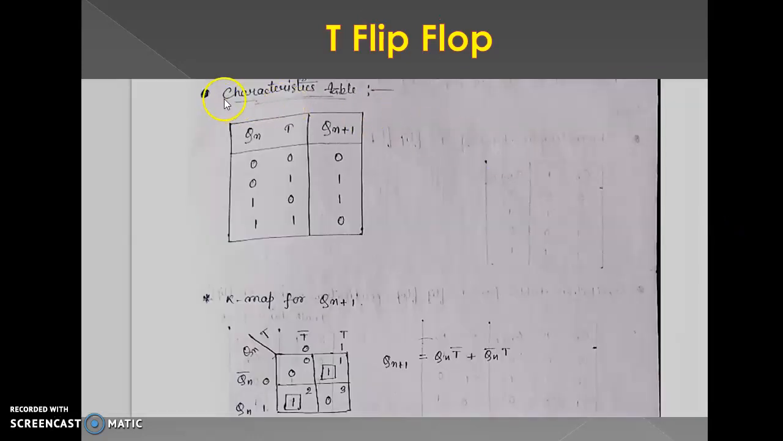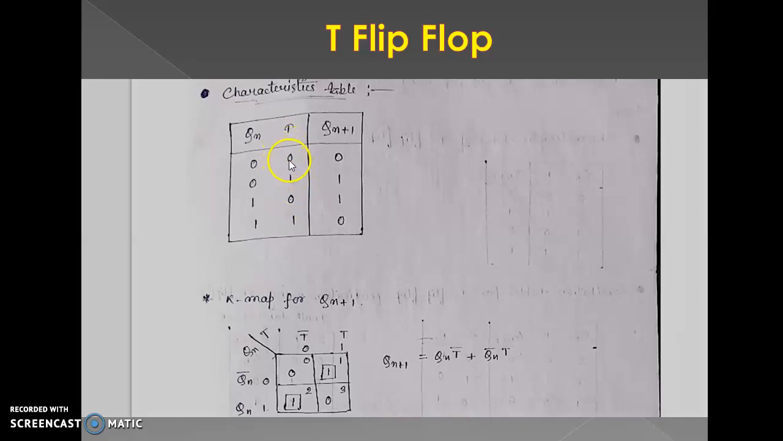Next is the characteristics table: Qn, T, Qn plus 1. This time Qn and T are the two variables. There are four combinations: 0 0, 0 1, 1 0, 1 1.